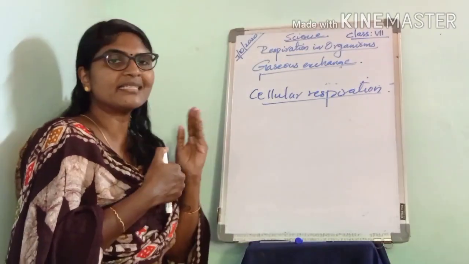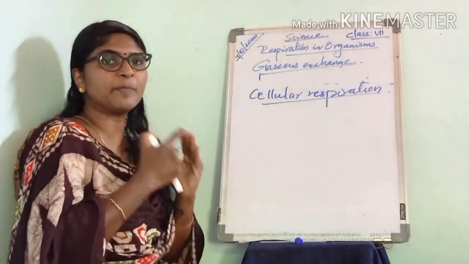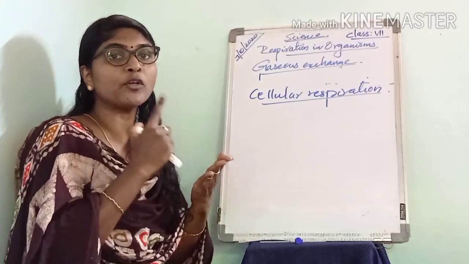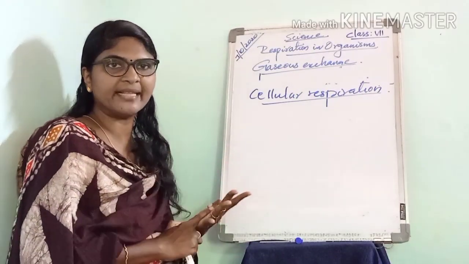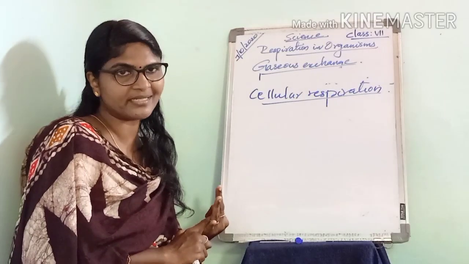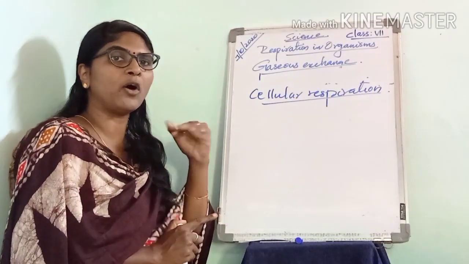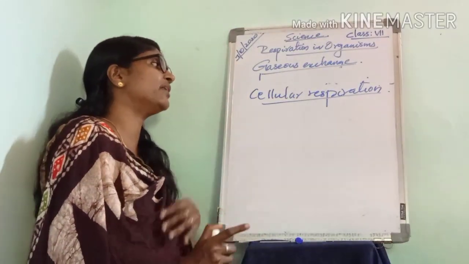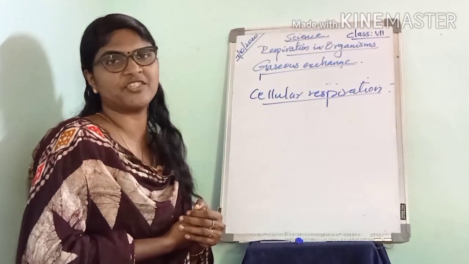The first is breathing, the second is gaseous exchange. Those two things we already learned, and the third is cellular respiration.